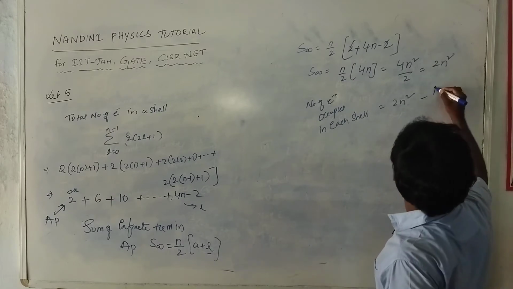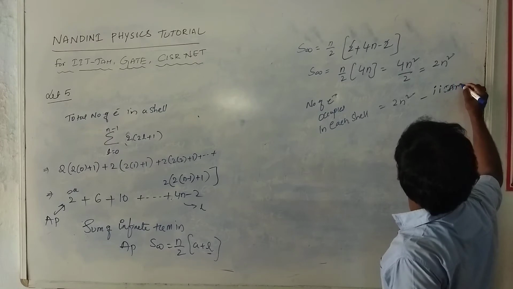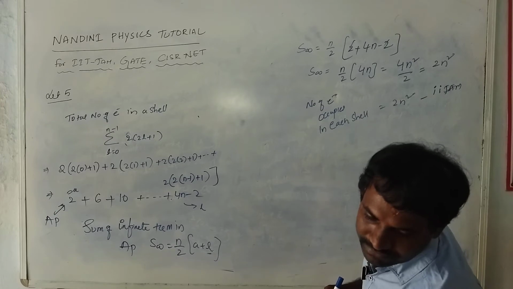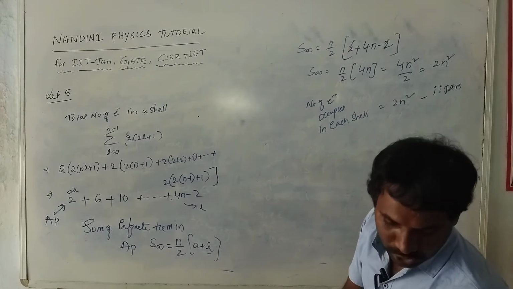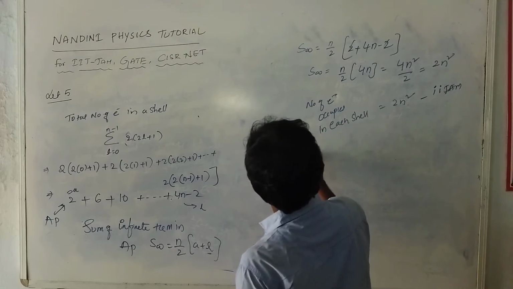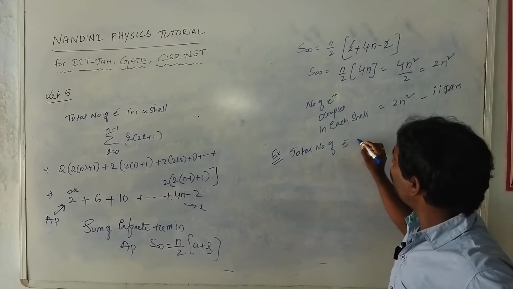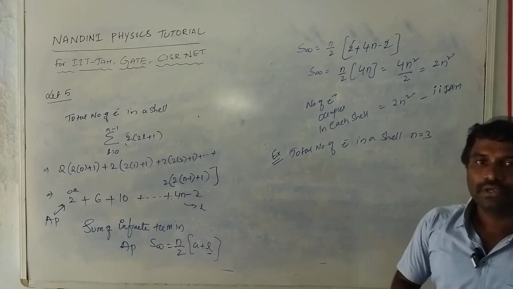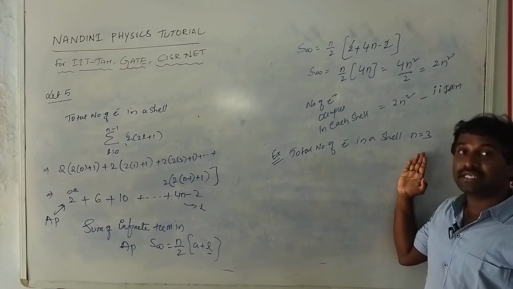Doing a small example problem like this is very important for IIT JAM level. So IIT JAM is important. Suppose I do one problem. In this problem, find the total number of electrons in a shell, for example, where n is equal to 3. Here they have given the total number of electrons in a shell with n is equal to 3.